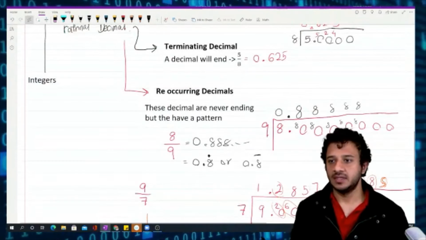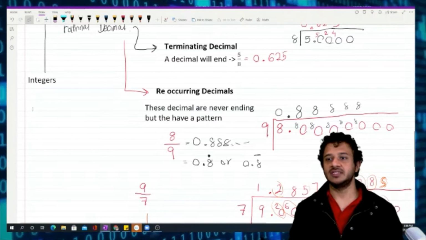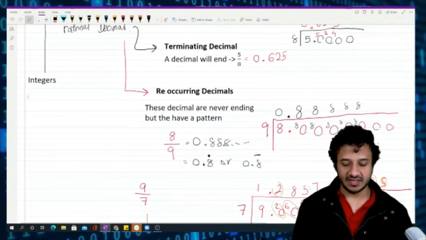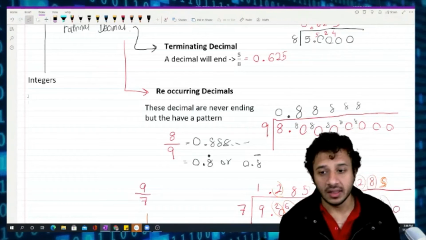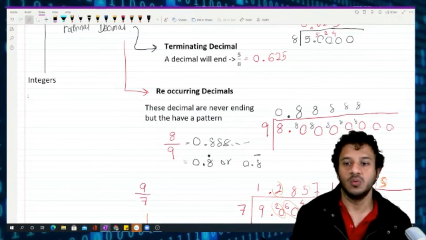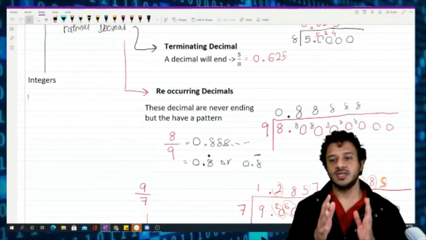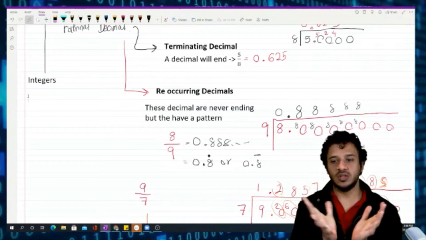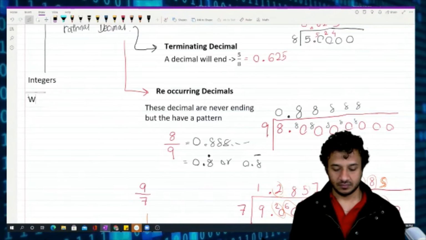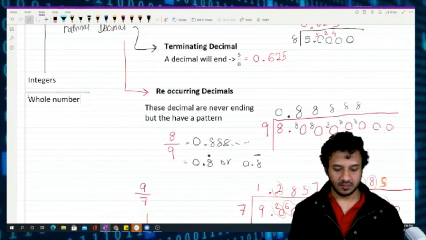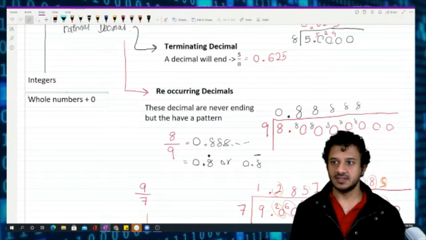Yeah. Anyway, integers. Integers are what? Integers can be divided into a negative number, 0 or positive number, but as a whole. Whole numbers plus 0.